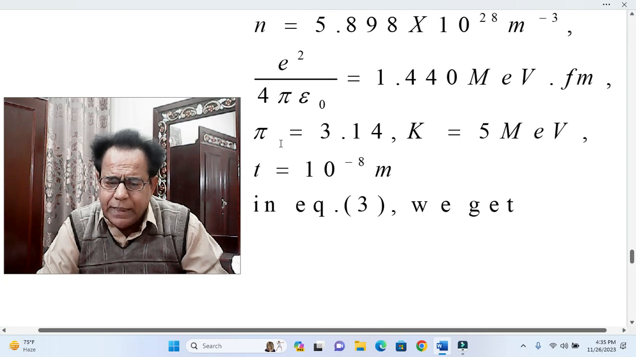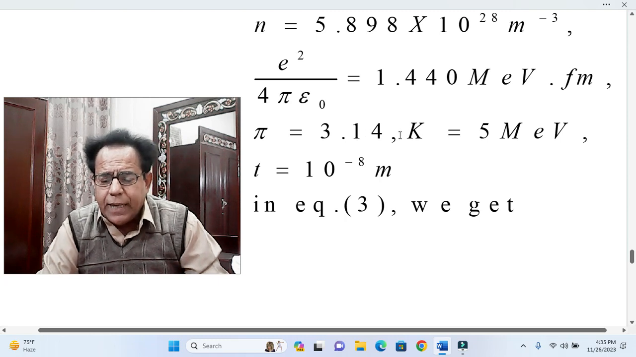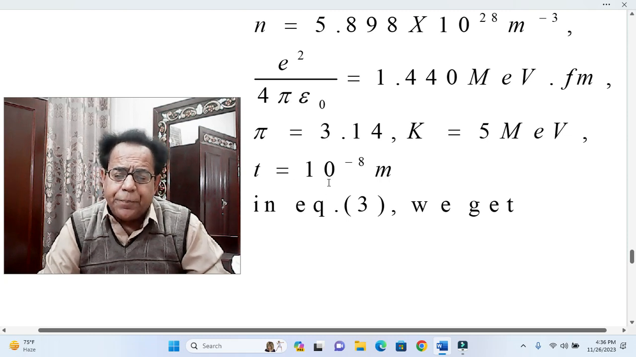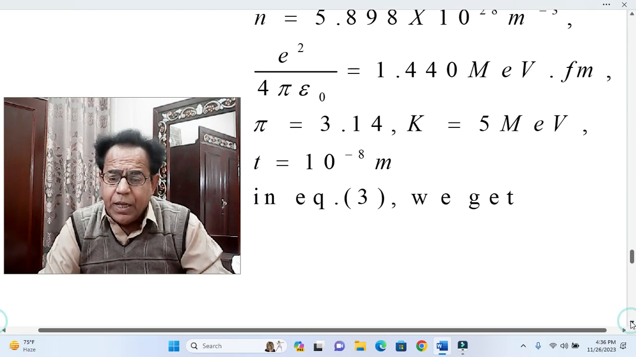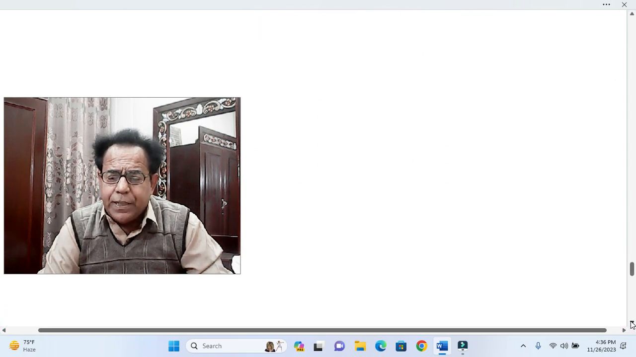Moreover, pi is taken as 3.14, and the kinetic energy K is given in the statement as 5 million electron volt, or 5 into 10 raised to the power 6 electron volt. Thickness T is also given in the statement, which is 10 raised to the power minus 8 meter. Now we will use all these values in equation number 3. First we had utilized equation number 4 just to find out the value of n. Now we are utilizing equation number 3